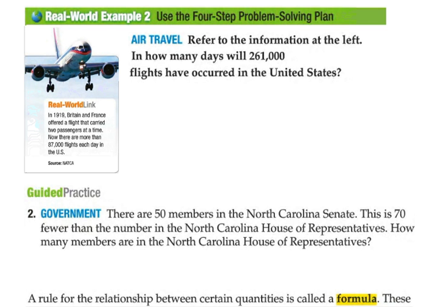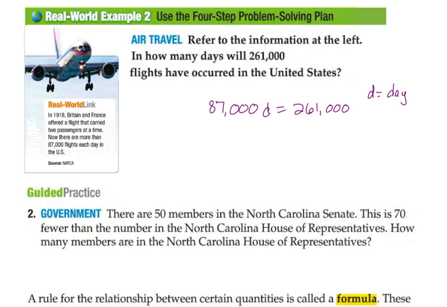Okay, again, let's go ahead and look at how we're going to write this. We understand that we have 87,000 flights each day. 87,000 flights per day. Well, we don't know how many days there are, so we're going to say per day. We want to figure out when 87,000 flights times that amount of days is going to equal 261,000. We understand that D equals days.